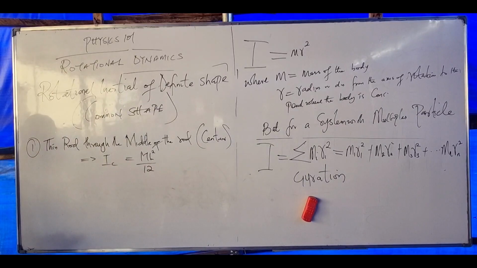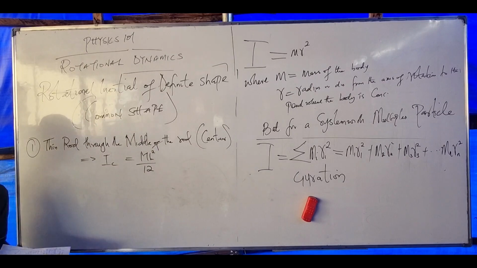Formula. Once you hear the word, find the inertia of a rod through the center of the rod, the formula is IC equals ML squared over 12. M represents the mass of the rod. L is the length of the rod. Do you get the concept?